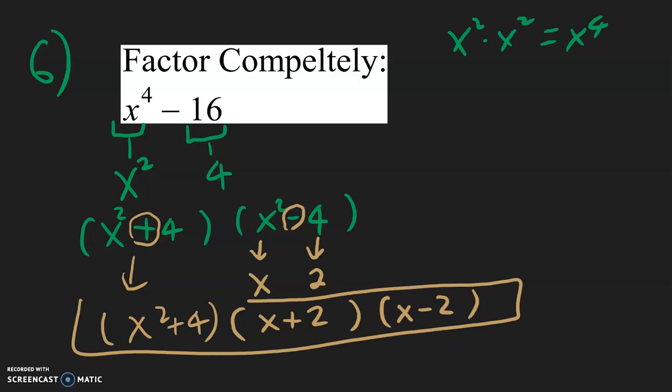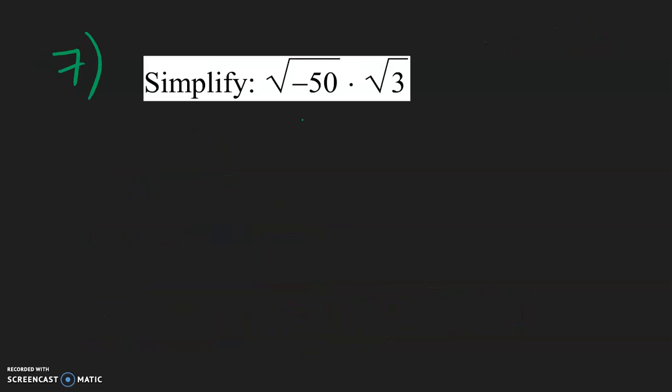So it is very important when you do number 6 on your test that if you have a difference, a minus sign, you can factor, but if you have a sum, like if you see a plus sign, you cannot factor. And remember to go all the way. For number 7, we need to simplify this.